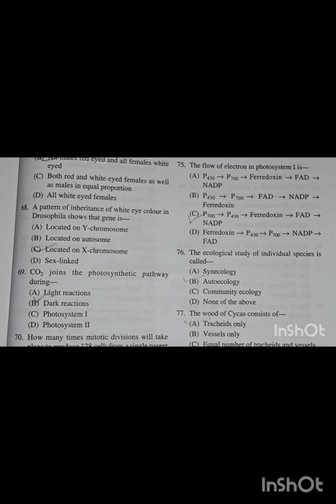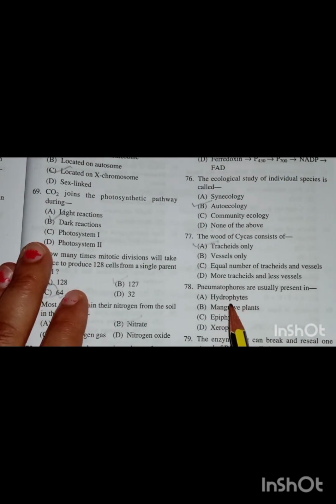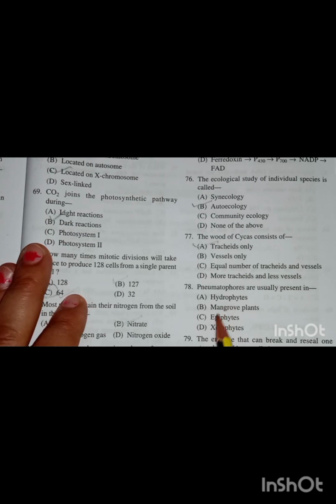The next question is the pneumatophores are present in hydrophytes, mangrove plants, epiphytes, xerophytes, and the correct answer is the option number B. Pneumatophores are present only in mangroves.